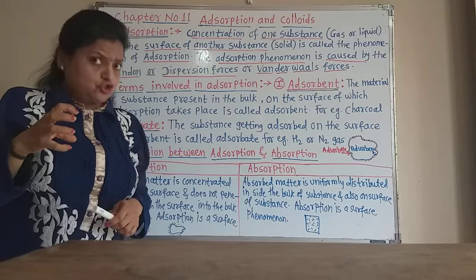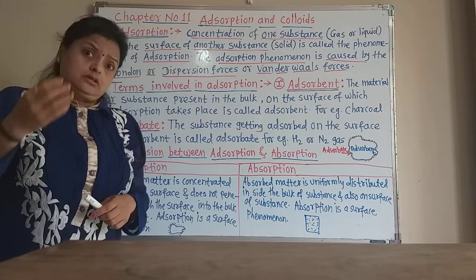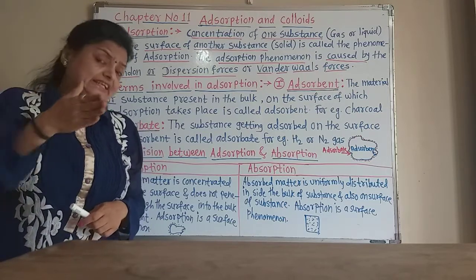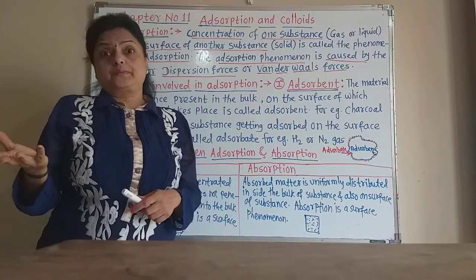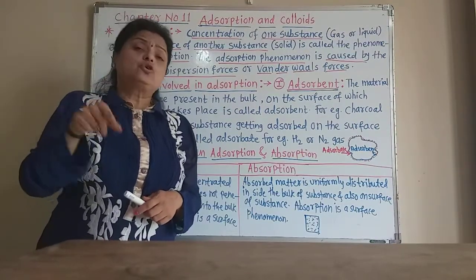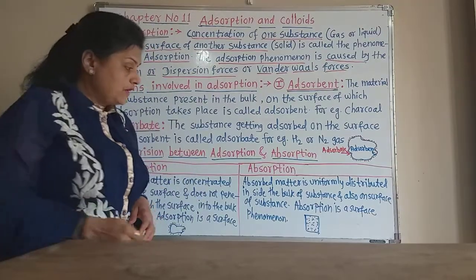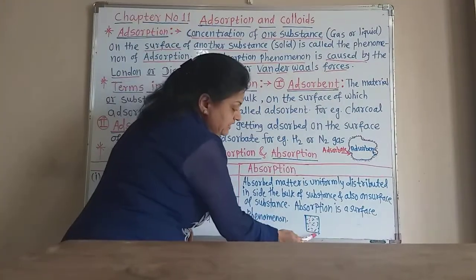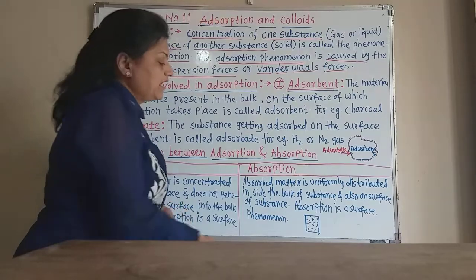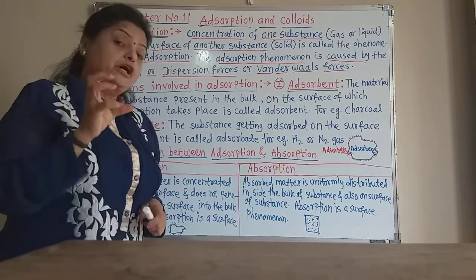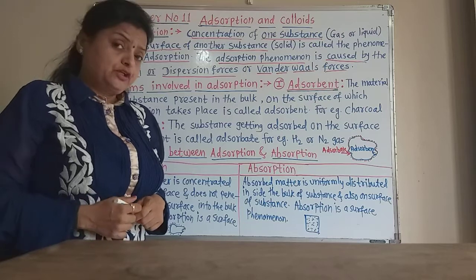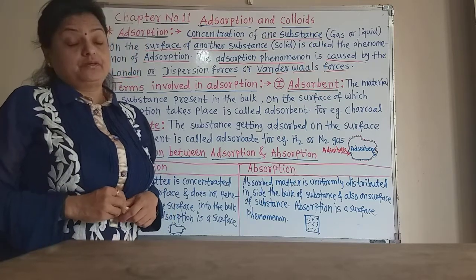Generally in absorption, one substance penetrates into the bulk of another substance totally, as well as on the surface also. For example, suppose this is a piece of sponge and water is absorbed in the bulk of that sponge. That is absorption.